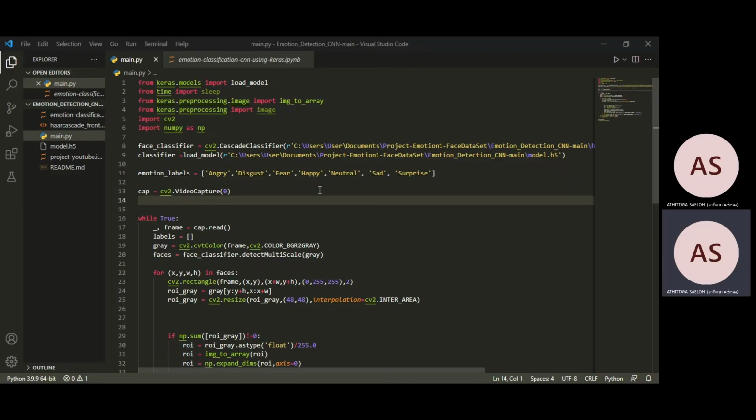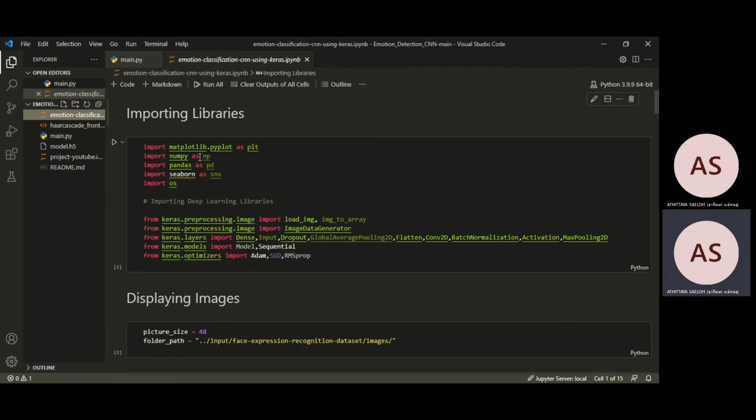Alright, let's start by showing the demo of my mini project. At first, we have to create a folder named emotion detection CNN. In the folder, it will contain the first file, the code that I have run in Kaggle. And when we run this one, we get the model.h5 file, which is the output from the model that is trained in this file. And then you will get this file, right?